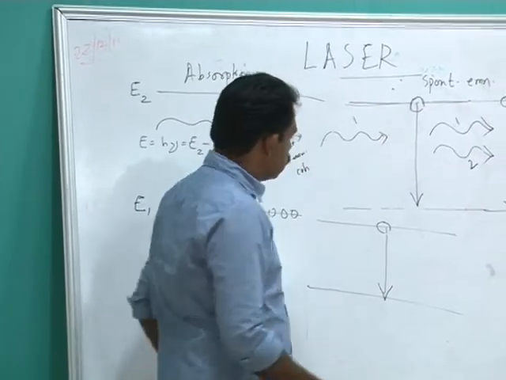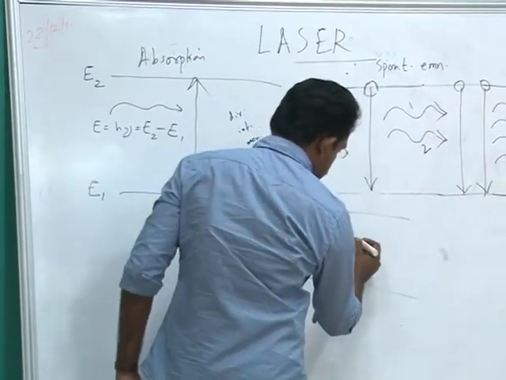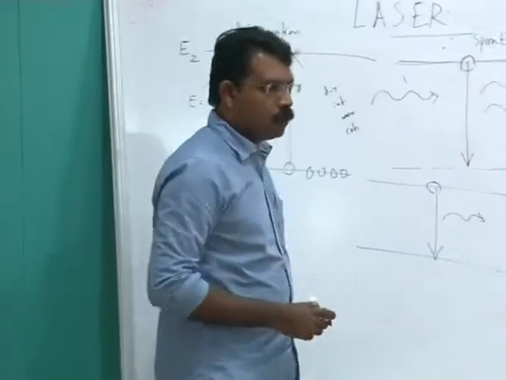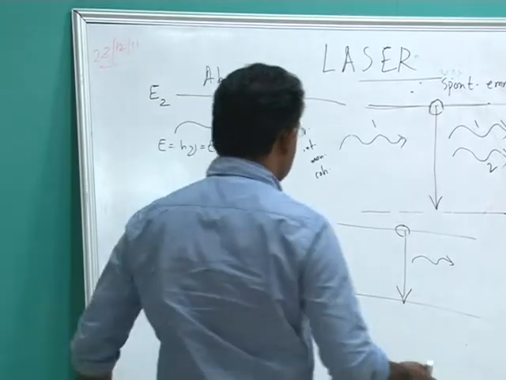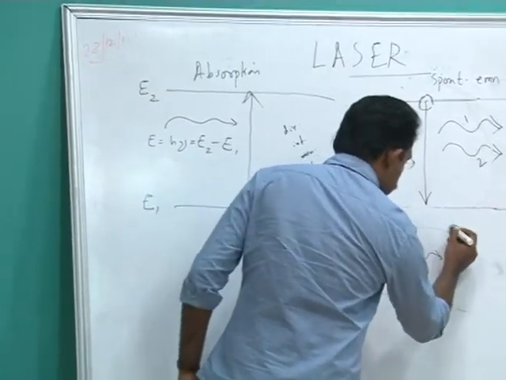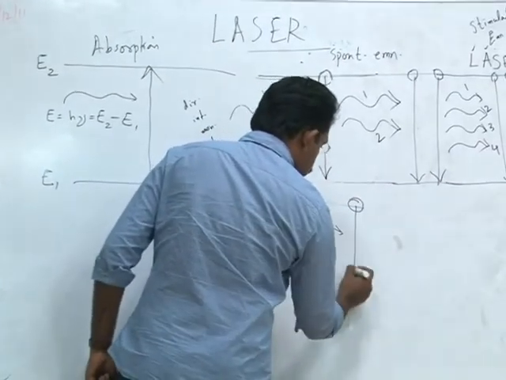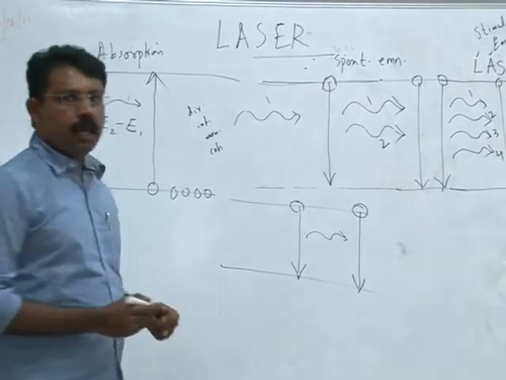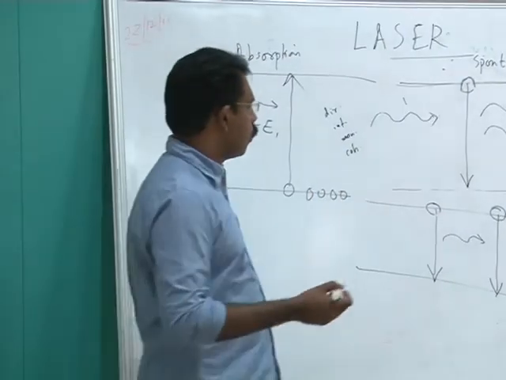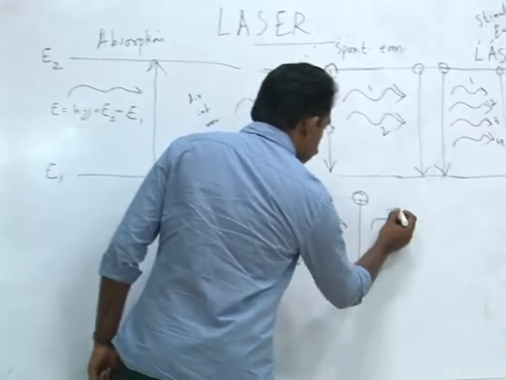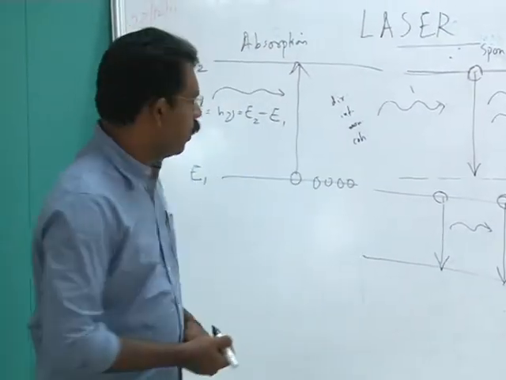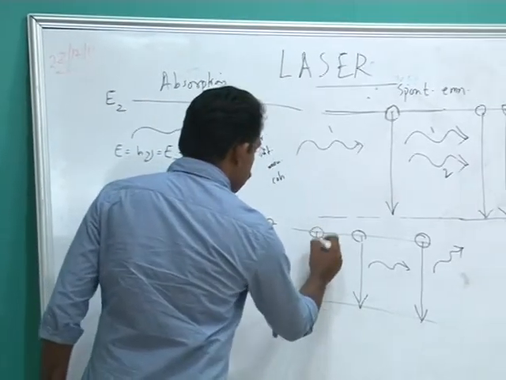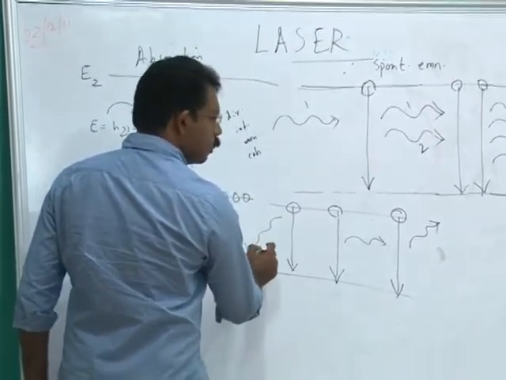Another difference is that suppose an atom is undergoing spontaneous emission, it will give rise to a photon which is traveling in a particular direction. Suppose another atom is undergoing spontaneous emission, like this. I have a second atom which is undergoing spontaneous emission. It can give rise to a photon which is traveling in a different direction. And suppose we have a third atom in the higher energy level, it can give rise to a photon traveling in some other direction.